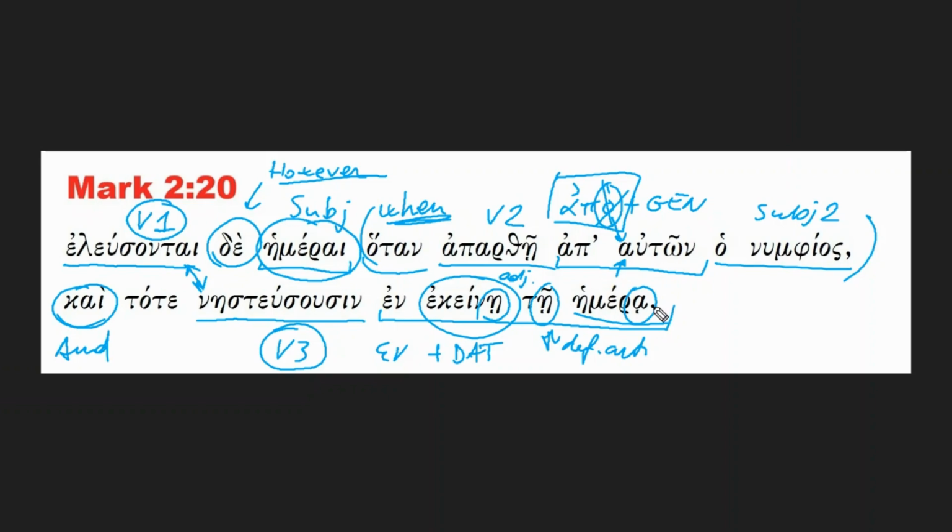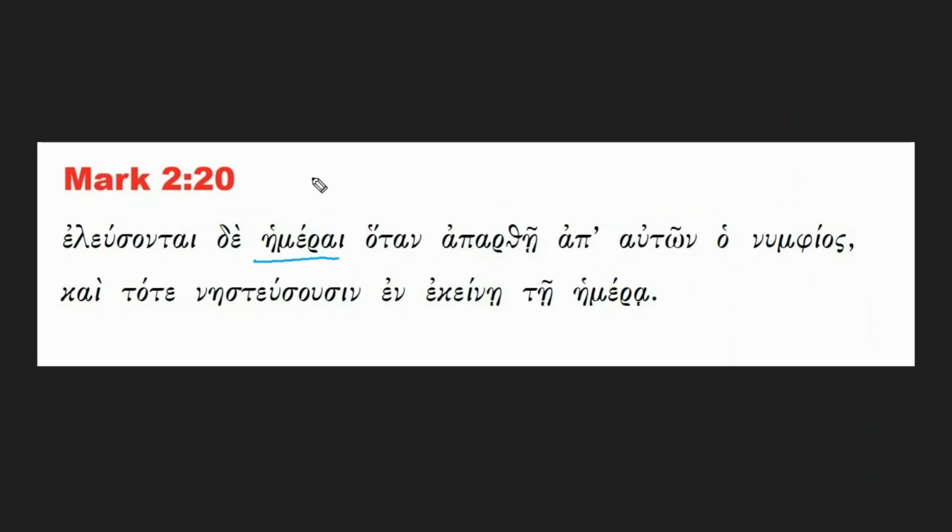All right, now that we understand the grammar behind the verse, we can translate pretty quickly. Let's start from the subject, hemerai. Hemera means day or time. So you see this iota ending. This indicates that it's a feminine plural in the nominative case, nominative because it's a subject. So days, this literally means days.